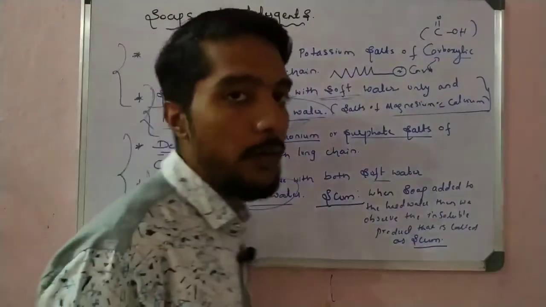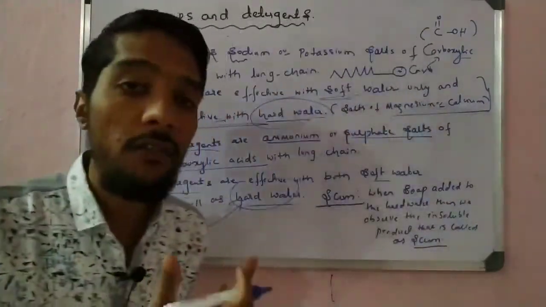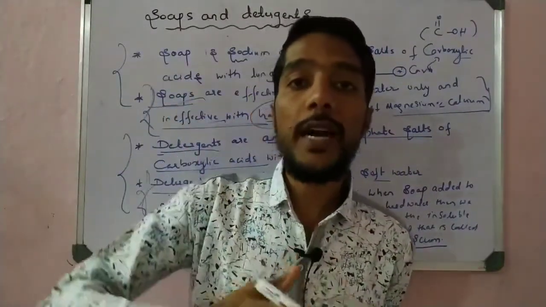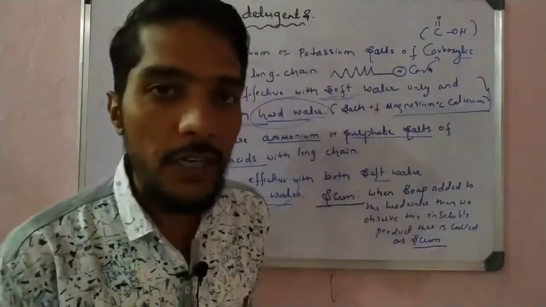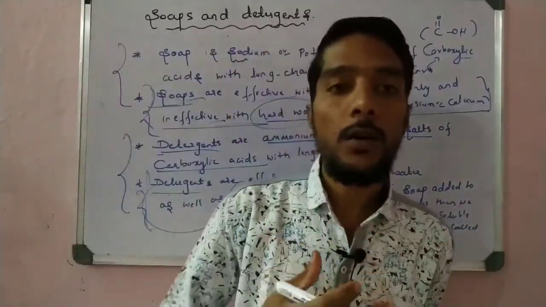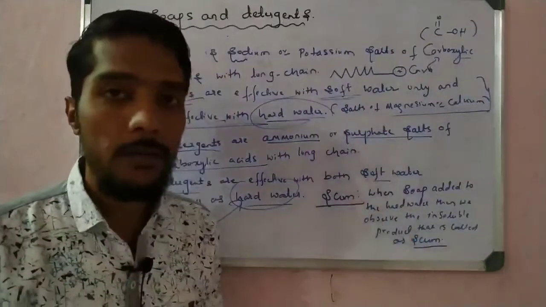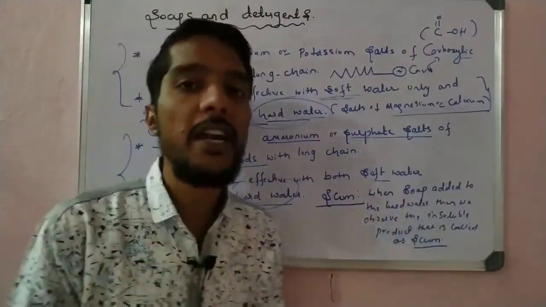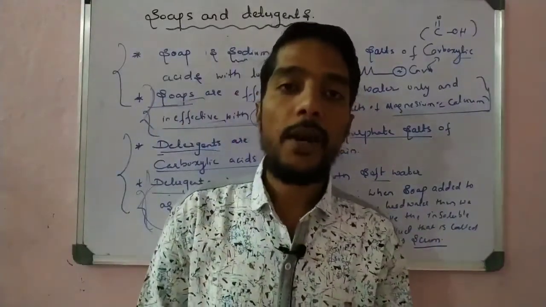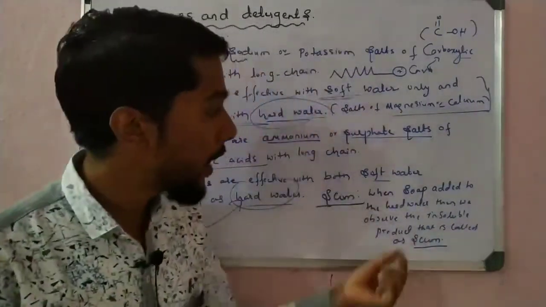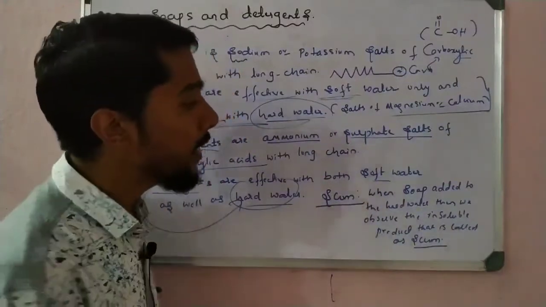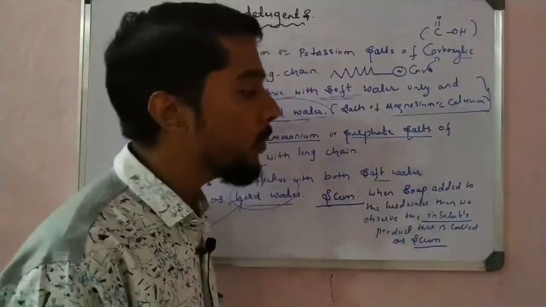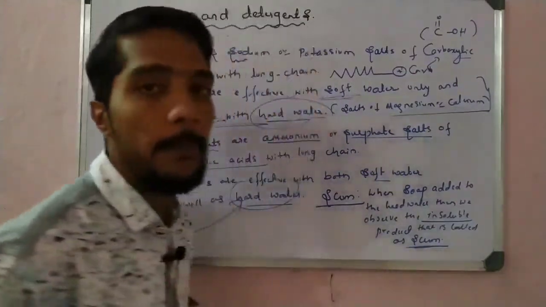That is the reason they do not work effectively. Soaps work effectively only when they are dissolved in water and form foam. If they are not dissolved in hard water, they are not effective. When soap is accidentally added to hard water, you observe an insoluble substance at the bottom of the container, and that insoluble substance is called scum. That is a very important observation.